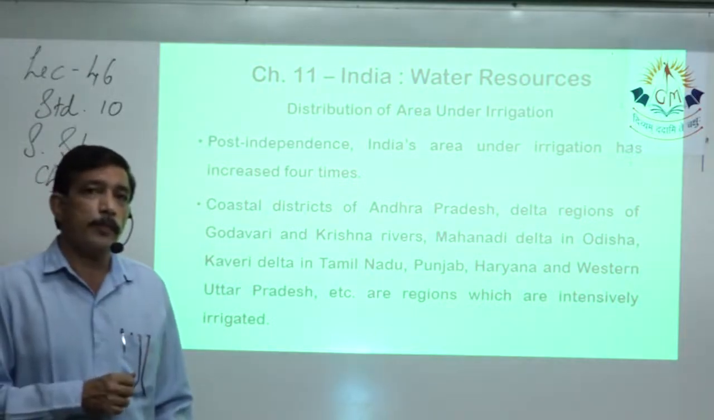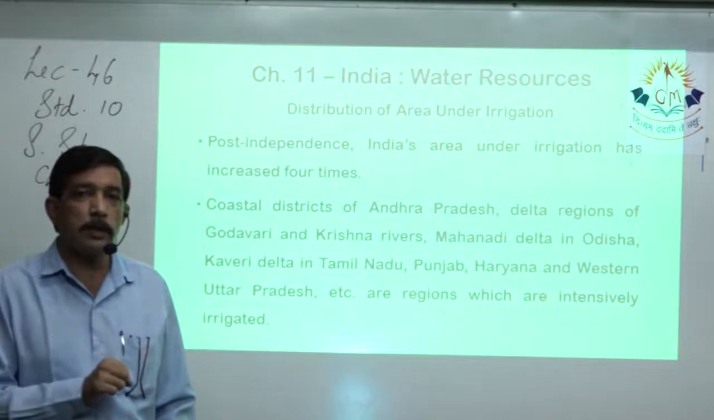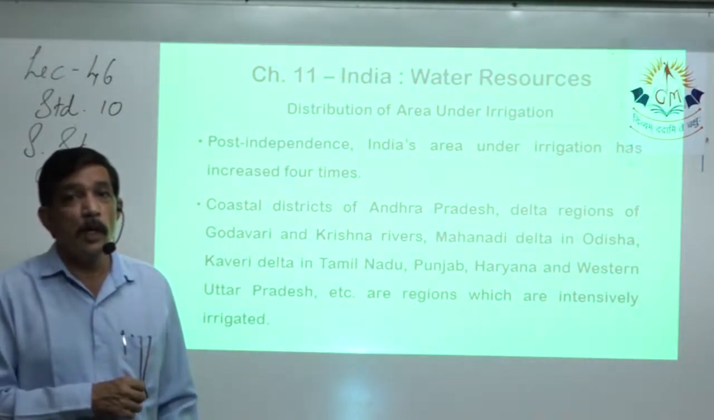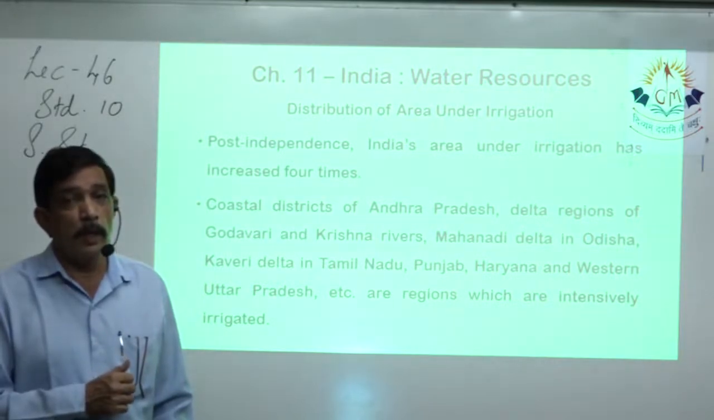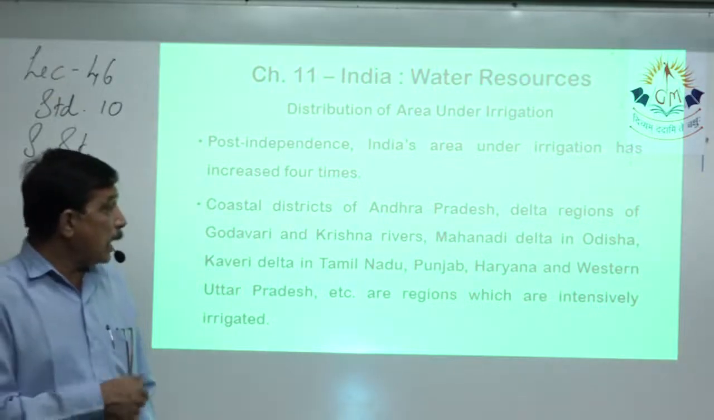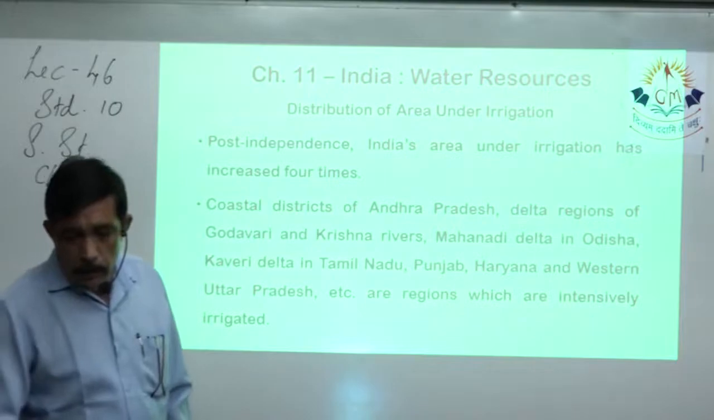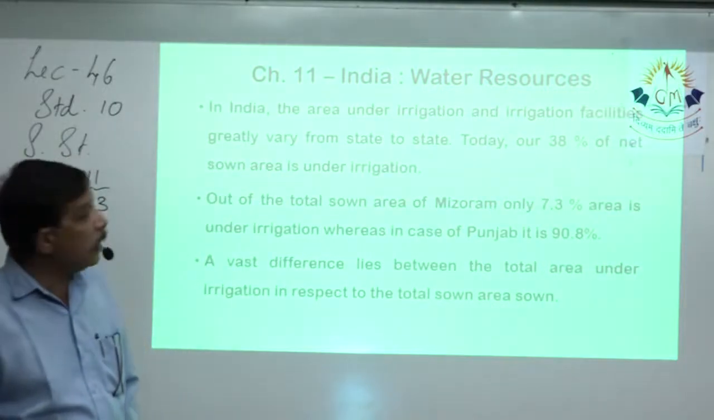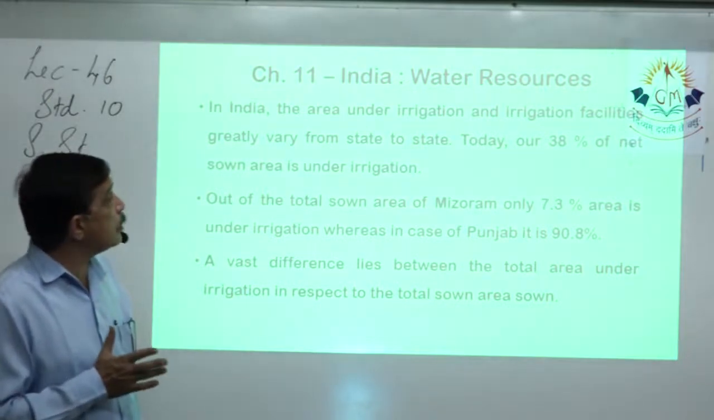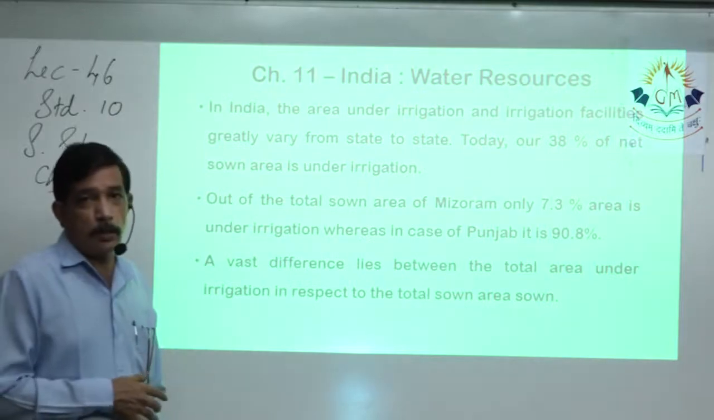Post independence, now we are free, so the government gave lots of relaxation and lots of opportunities to farmers. New areas were opened up where farmers can take loans, etc. So in this way, these are the regions which are intensively irrigated. In India, the area under irrigation and irrigation facilities greatly vary from state to state. That is very, very true.